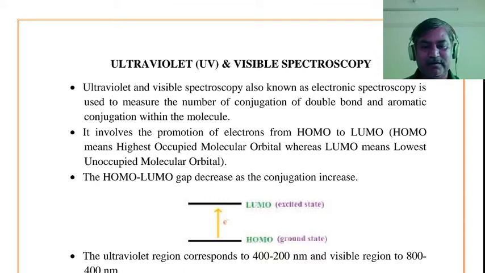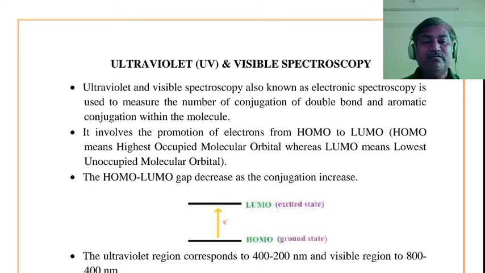Is it clear? Again, I will repeat how it works, which changes are observed. That is, in case of ultraviolet visible spectroscopy, whenever any organic molecule is exposed to UV light radiation, it absorbs the light radiation.